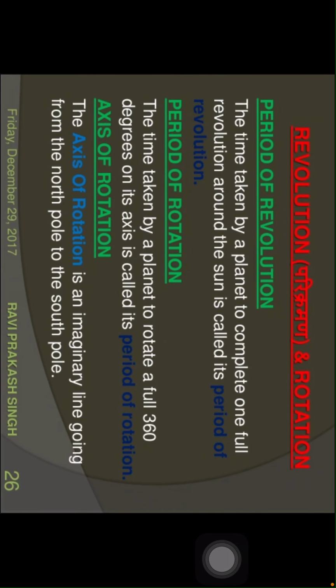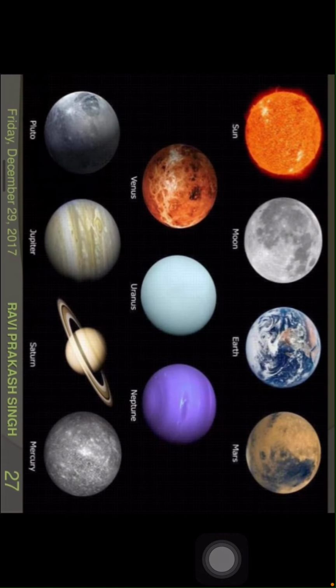Revolution and rotation, children. What is called revolution? Period of revolution: the time taken by a planet to complete one full revolution around the sun is called its period of revolution. Period of rotation: the time taken by a planet to rotate a full 360 degrees on its axis is called its period of rotation. Axis of rotation: the axis of rotation is an imaginary line going from the North Pole to the South Pole. Children, observe here the shape and size of the planets.